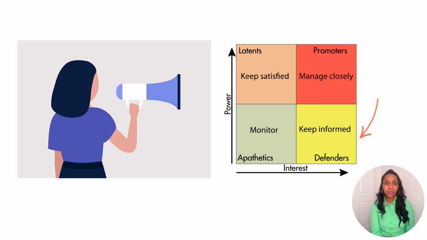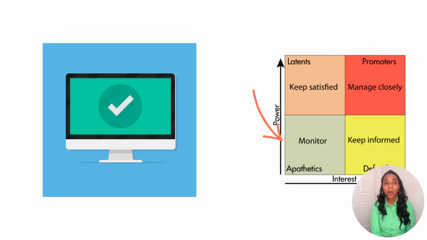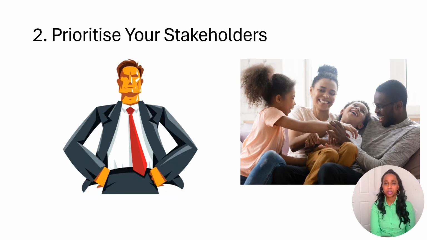Adequately inform these people and talk to them to ensure that no major issues are arising. People in this category can often be very helpful with the detail of your project. Low power, less interested people should be monitored. Again, monitor these people, but don't bore them with excessive communication. Your boss, for example, is likely to have high power and influence over your project and high interest in them. Your family, however, may have high interest in them but won't have power over them.